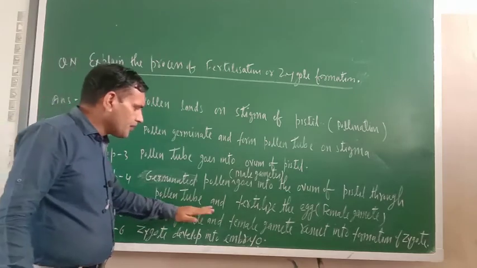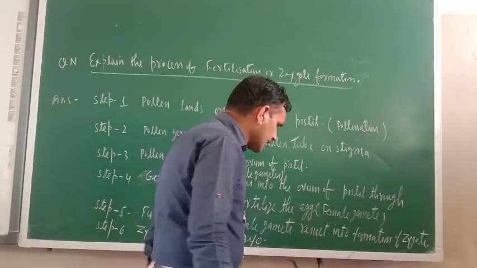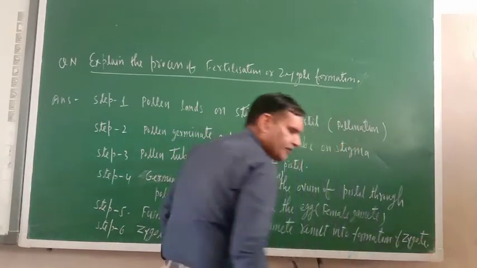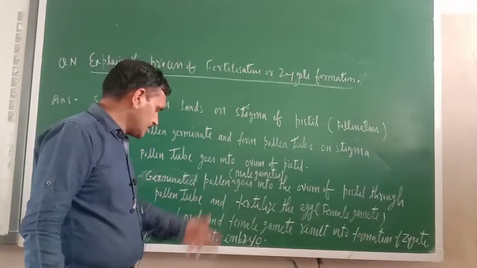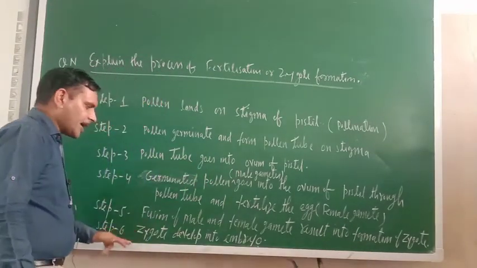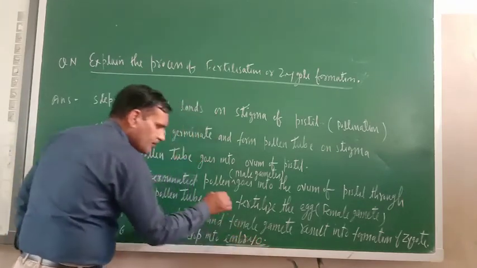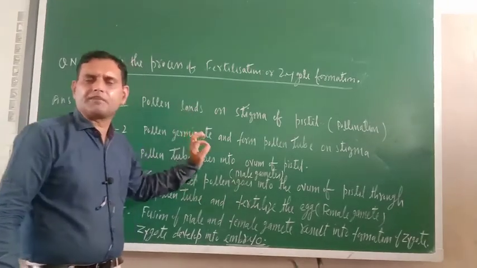Fusion of male and female gamete results into formation of zygote. So when male and female gamete fuse together, they form zygote, and this zygote develops into another structure that is known as embryo. So just you write these steps. It is very simple process.